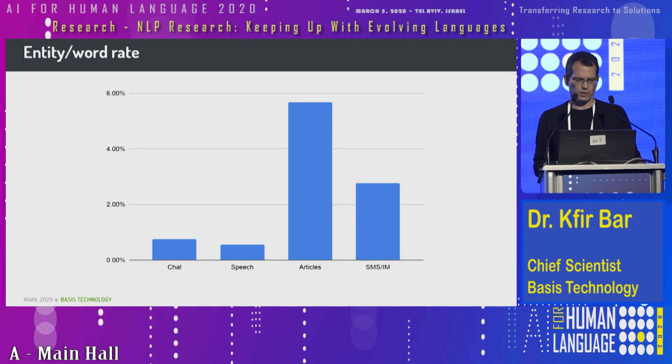Here we actually annotated 40,000 words out of each corpus. We annotated them for people, locations, and organizations manually, following our own annotation guidelines in English. And then we calculated the entity per word rate, so it's the total number of entities divided by the total number of words. And what you see here is that news articles are more dense. They have more entities in them. And this is, of course, an important observation, because if you want to annotate documents and build a new model for chats and speech transcriptions, you'll need to annotate more.